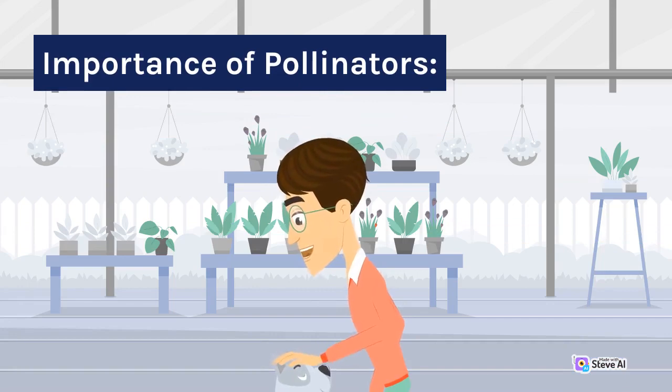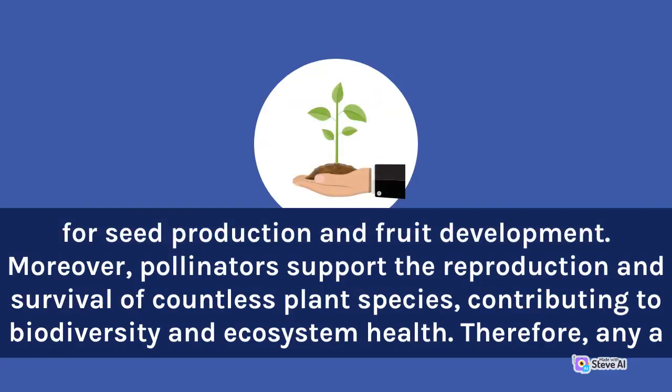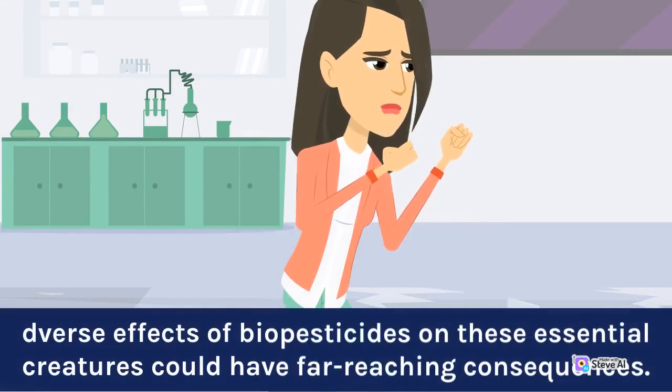Importance of pollinators. Pollinators, including bees, butterflies, birds, and other insects, play a vital role in global food production. It is estimated that nearly 75% of all crop species rely to some extent on pollinators for seed production and fruit development. Moreover, pollinators support the reproduction and survival of countless plant species, contributing to biodiversity and ecosystem health. Therefore, adverse effects of biopesticides on these essential creatures could have far-reaching consequences.